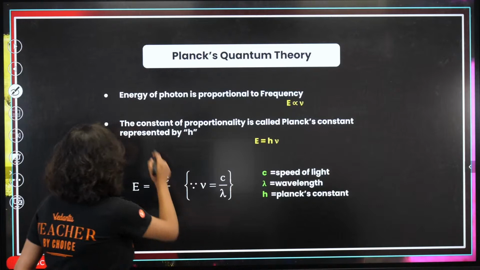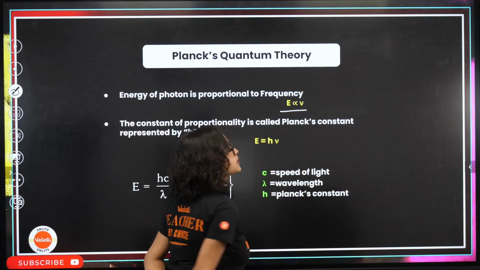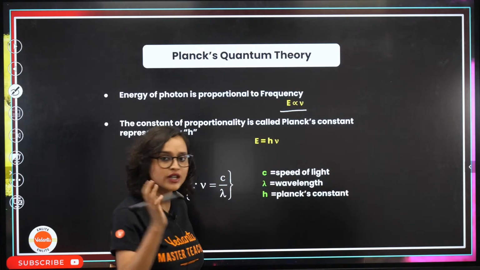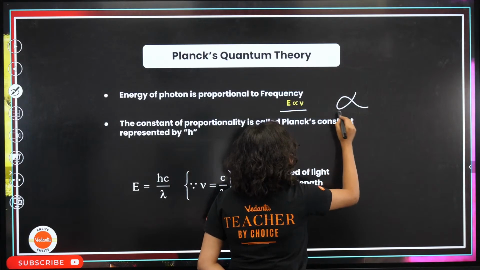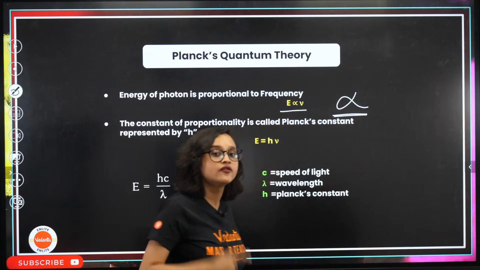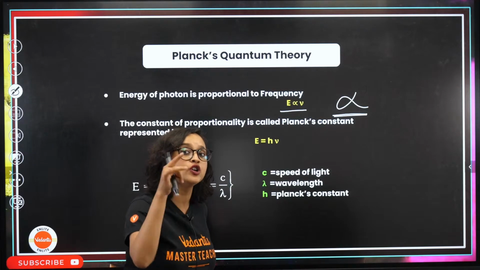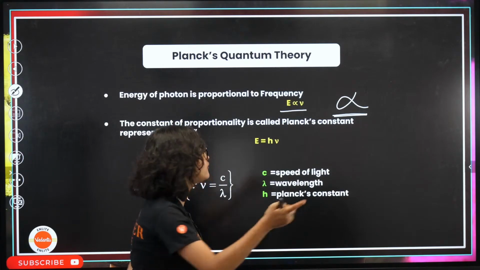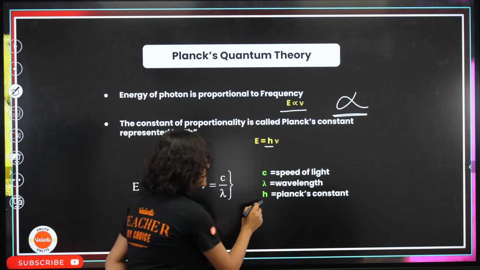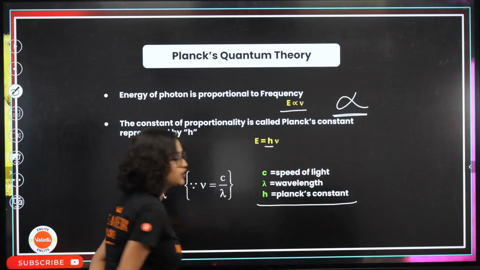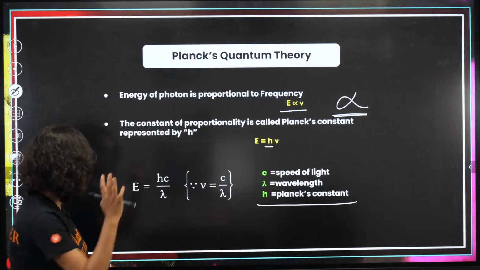So, energy of photon. What is the energy of photon? E is directly proportional to nu. Now this sign that you see, we have to remove it and put an equal to sign. If we put an equal to sign, then we will also need a constant. The constant is Planck's constant. Clear? We understand this.